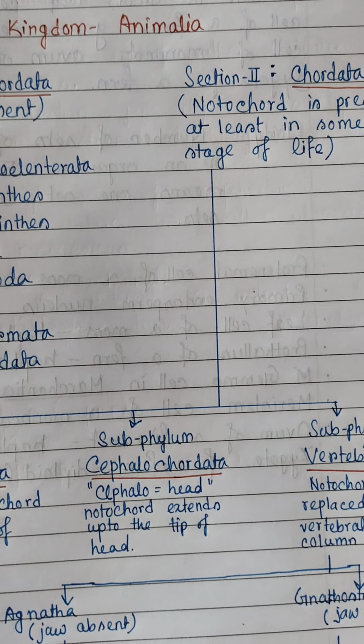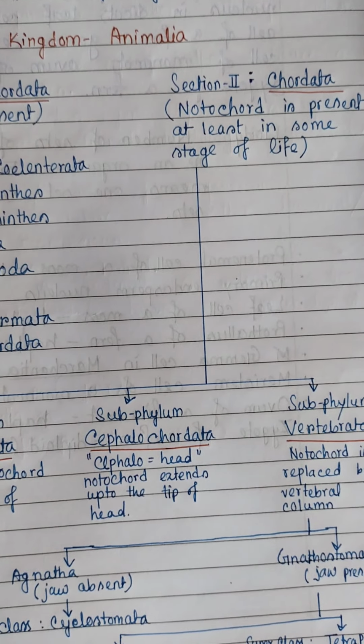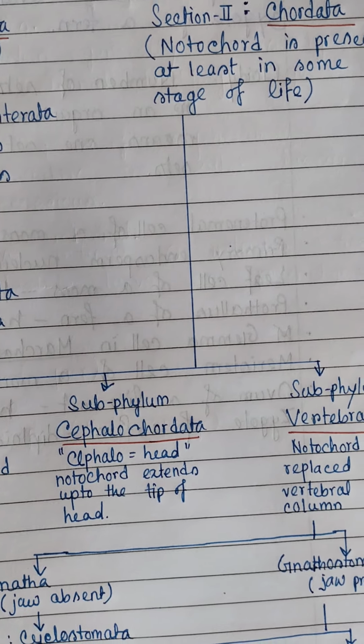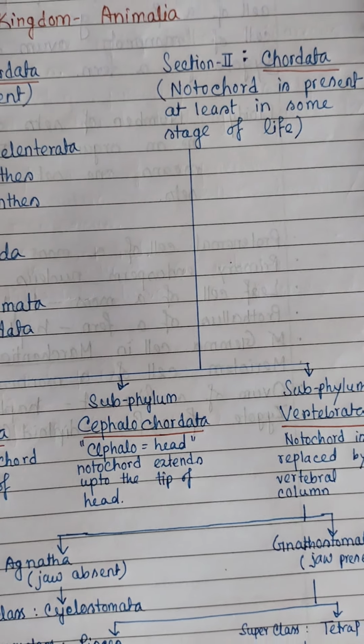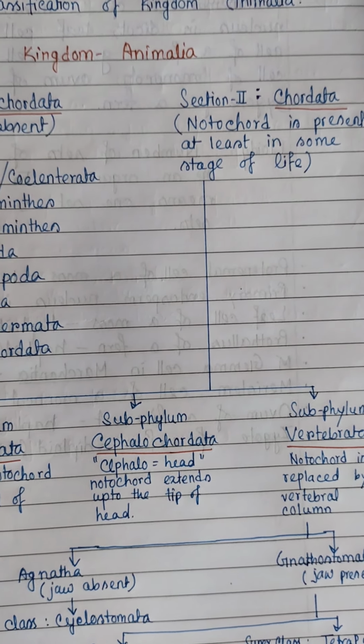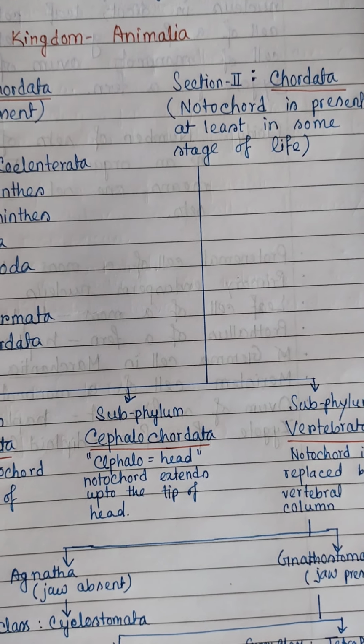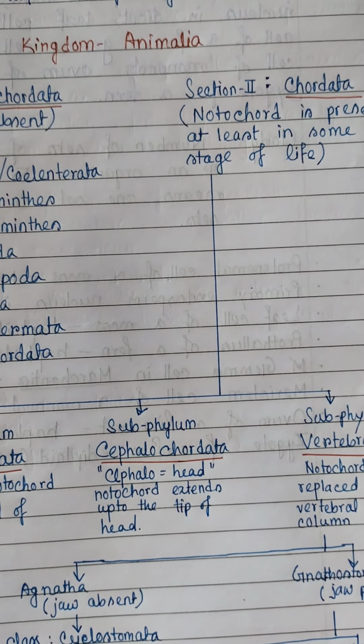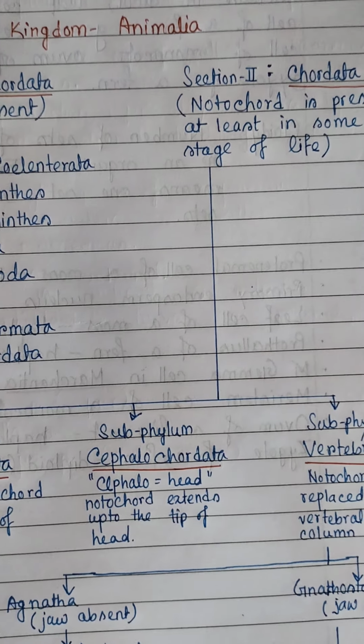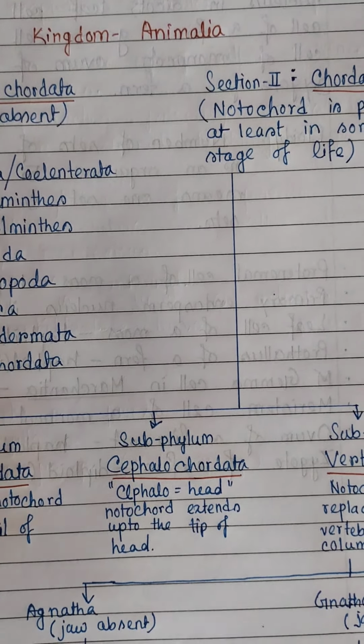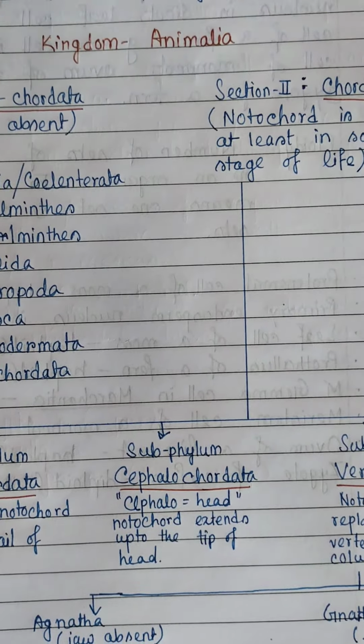Students, in this video we will discuss chordates. So what are the characteristic features of chordate animals? In case of chordates, notochord is present at least in some stages of life. There are three main characters of phylum Chordata. What are they? Presence of notochord, presence of nerve cord, and presence of gill slits.